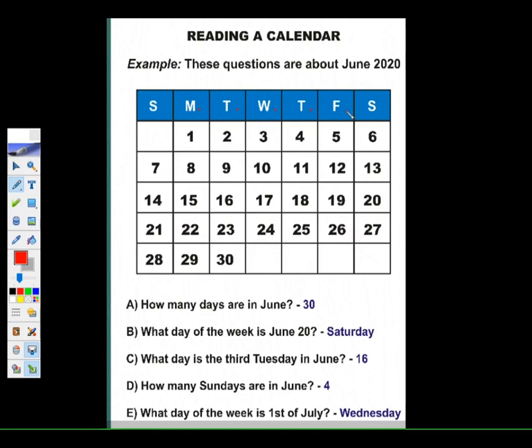Which is the first day of this month here? This is Monday, 1st June. And the last day here is 30, that is Tuesday, because we will refer to the column. Now, to explain better, here are some questions related to this calendar, this month.